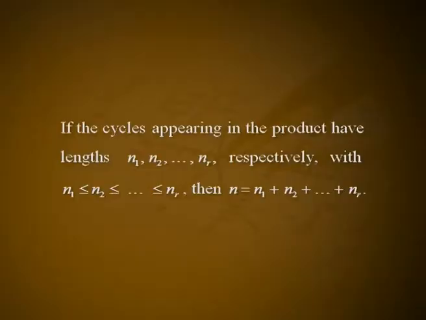Before stating the next lemma, we may observe the following. We know that every permutation in Sn can be expressed as a product of disjoint cycles. If the cycles appearing in the product have lengths n1, n2, etc., nr respectively, with n1 less than or equal to n2 less than or equal to etc. less than or equal to nr, then n is equal to n1 plus n2 plus etc. plus nr.